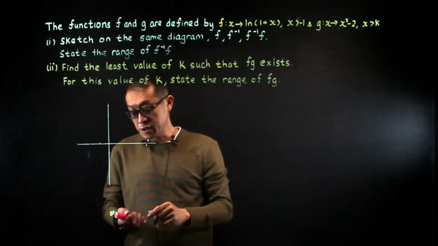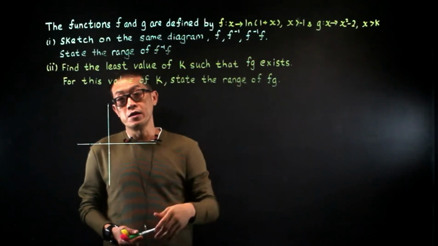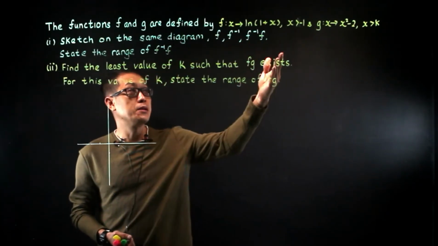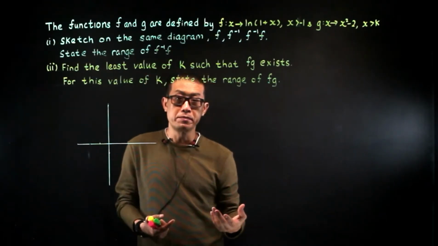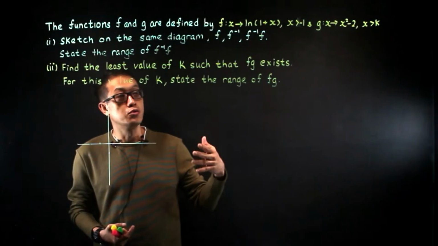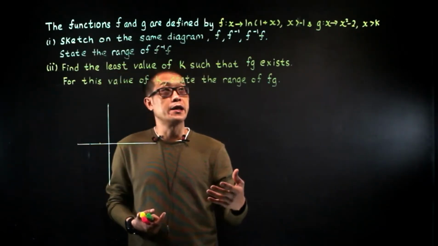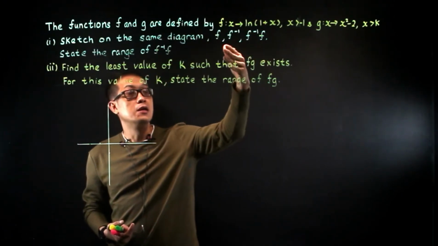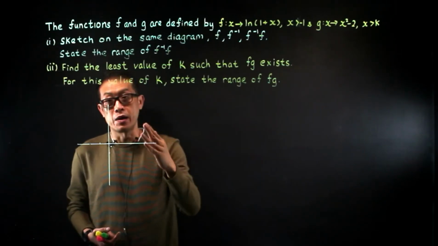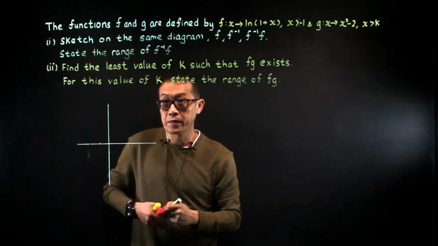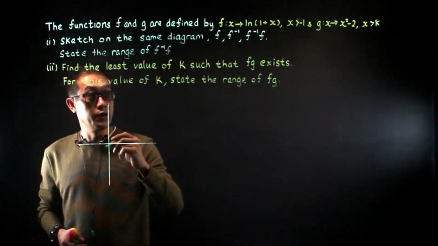Now let's sketch this graph f. You can just simply key into the calculator, but remember to put its domain. But if you are doing the higher level math and you are doing paper 1, then in paper 1 you are not allowed to use the GC. So in that case, you have to first sketch the graph ln x and then you shift the graph to the left by 1 unit. Now you key that into the GC. Your graph will look something like this.